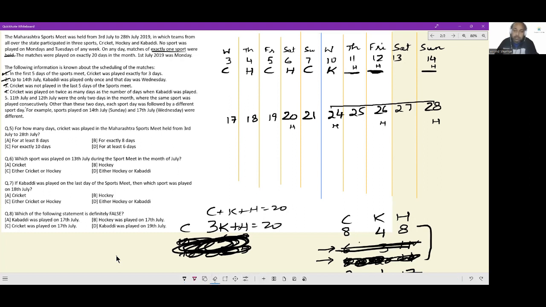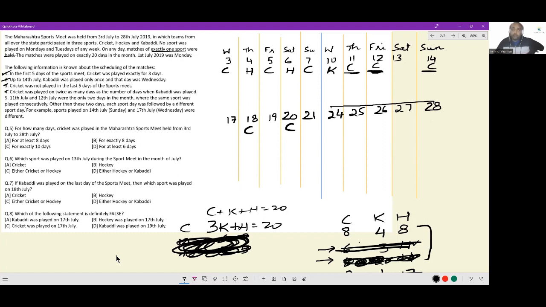And now we know with absolute confidence how many days cricket, how many days kabaddi, and how many days hockey is taking place. Now remember, for cricket to happen on 8 days, this has to be cricket, this has to be cricket, this has to be cricket. Additionally, this has to be cricket and this has to be cricket. This is known with precision. Only then can I have 8 days of cricket.